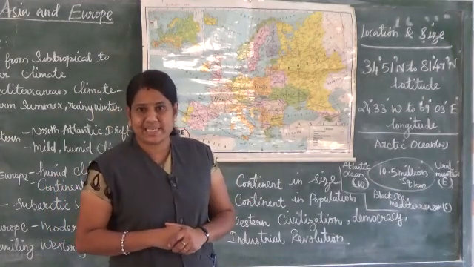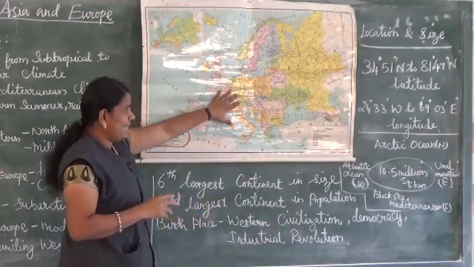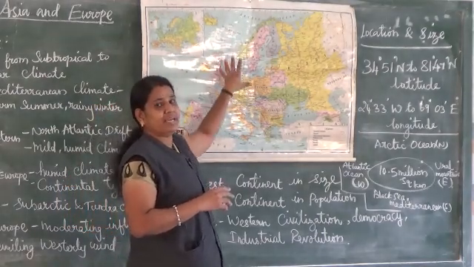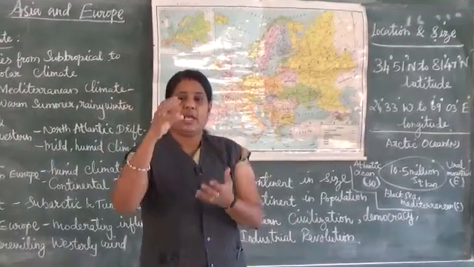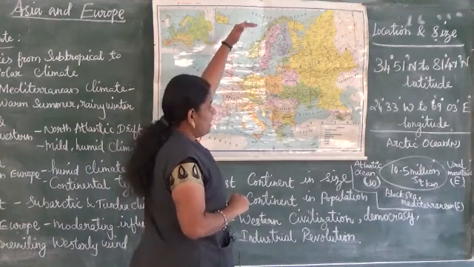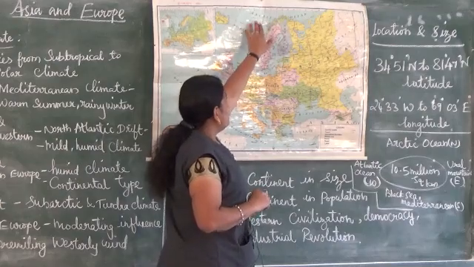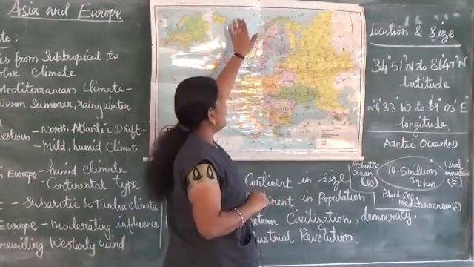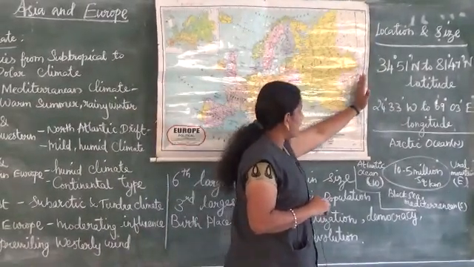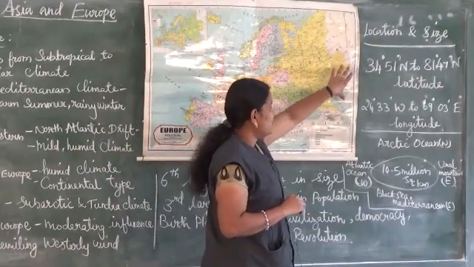Next we are going to see the location and the size. Usually Europe is located in the center of the earth. If we see the earth, Europe is at the center. On the north side, the Arctic Ocean is located. If we see the east side, the Ural Mountains are located.